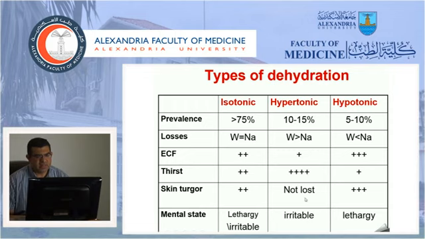Skin turgor is not lost, because as we said before, the signs of dehydration are not very apparently visible in this type. The child is usually very irritable, more than his degree of dehydration, and sometimes it's associated with a very dry tongue, which we call woody tongue. The opposite occurs in hypotonic dehydration.